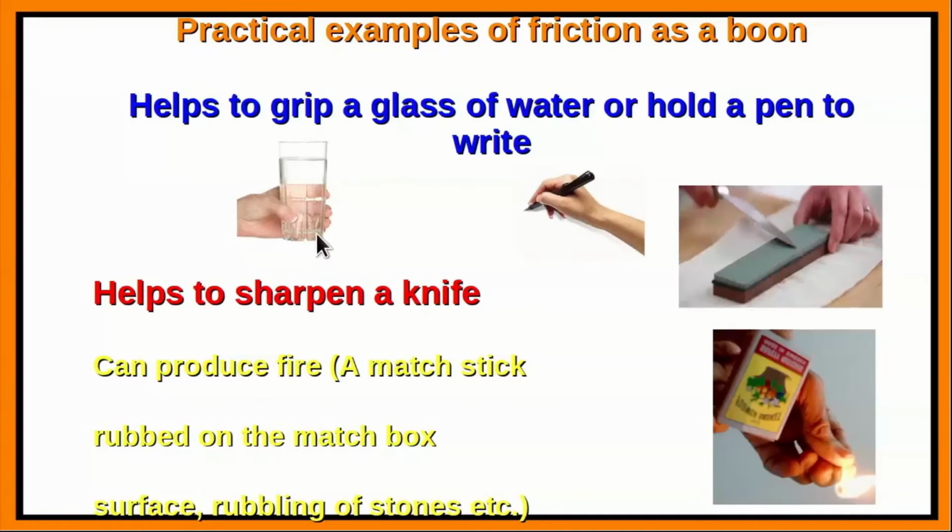See, we can hold a glass of water like this in our hands. We can write with our pen on a piece of paper. We can sharpen our knife on an appropriate stone, or we can light a matchstick by rubbing it against the side surface of the matchbox. So here this is a case of producing fire by means of friction. In all these cases we know that it is the frictional forces which are operating and helping us to perform the works that are indicated by these pictures. So these are some examples where friction is a boon for human beings.